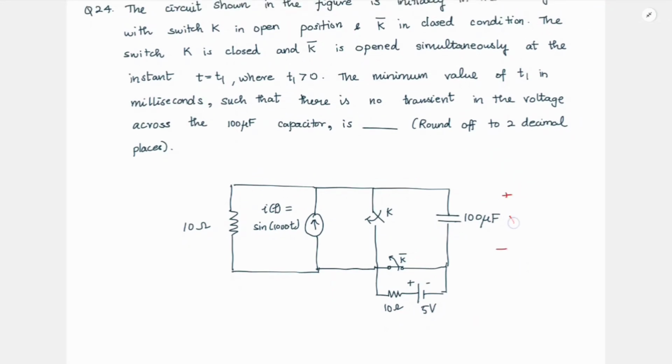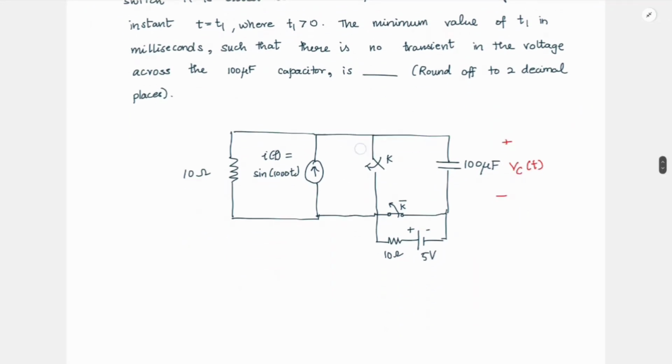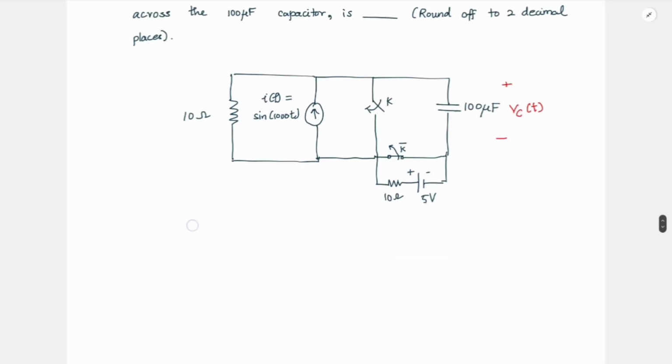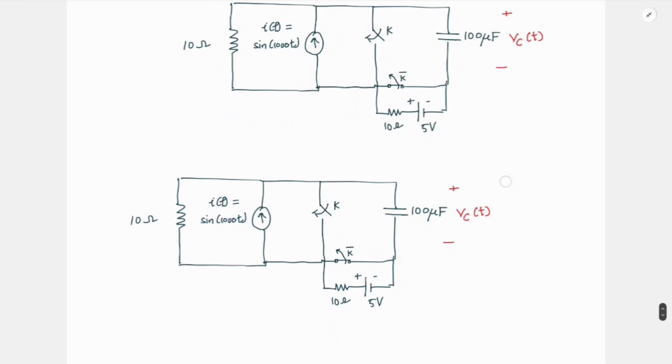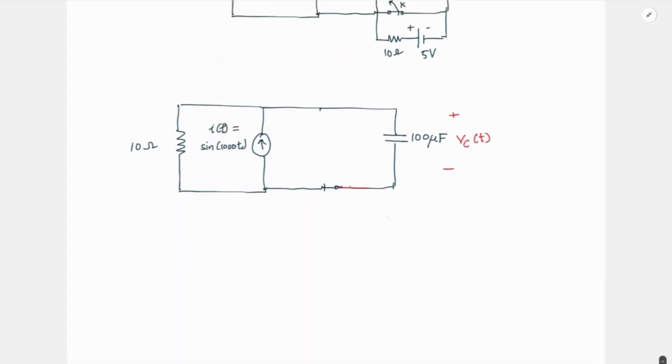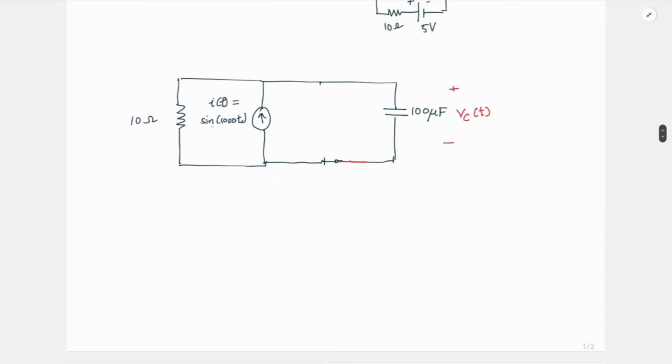So we are now concerned with this voltage Vc of t. First let us try to find what happens to it before t1. Before t1 this switch is open and this one is closed, right? So this part of the circuit is not of concern to us since we are only concerned about Vc. It is just like a current source in parallel with a resistance and a capacitor, and here the current has the value sine 1000t. So it is not a DC, it is a sine function of t.